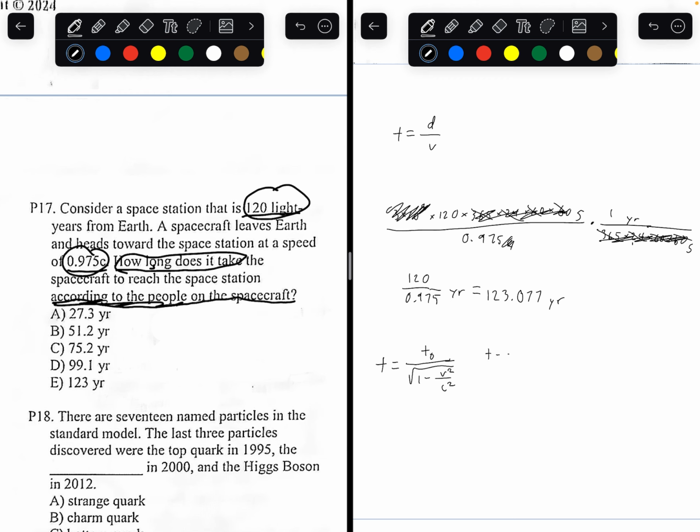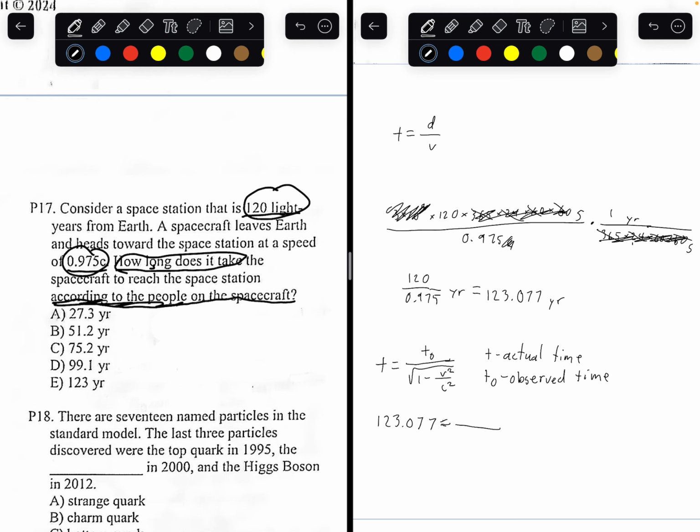T is actual time. T0 is observed time. So plugging everything in, we know the actual time it took is 123.077 years.